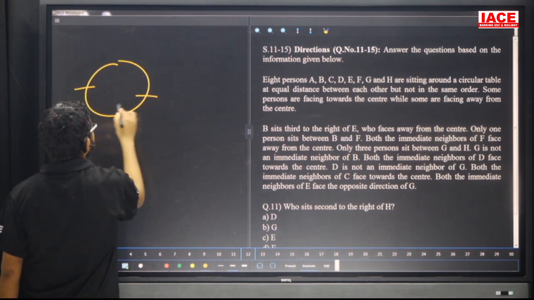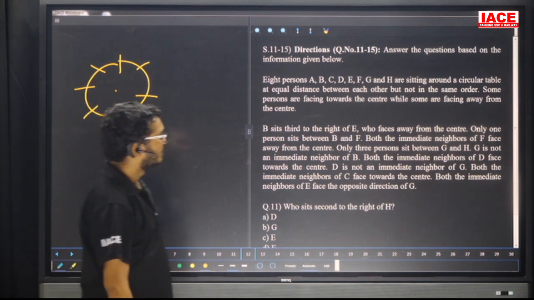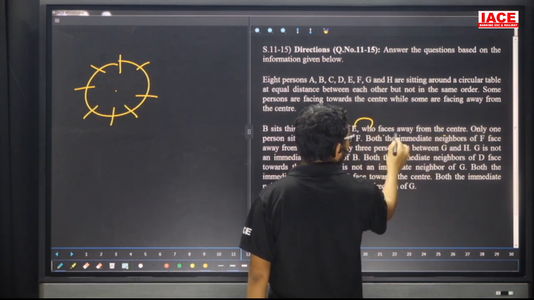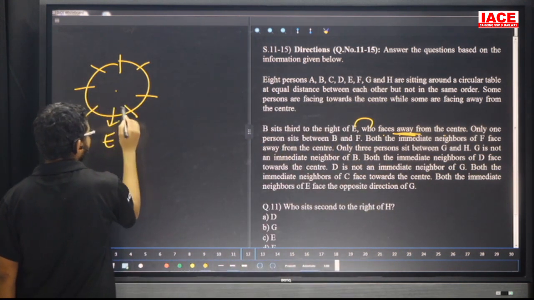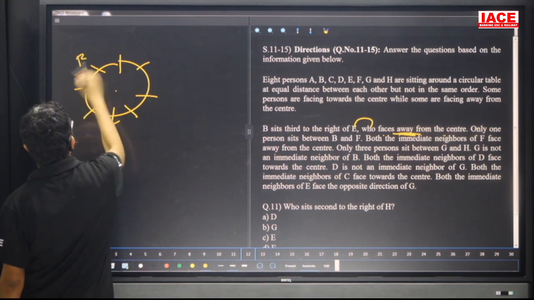Out of 8 members, some of them are facing inside and some of them are facing outside. Leave it. Next one. B is far right of E, who faces away from the center. That means E is facing away from the center. B is far right of E. For E, first right, second right, third right is B.